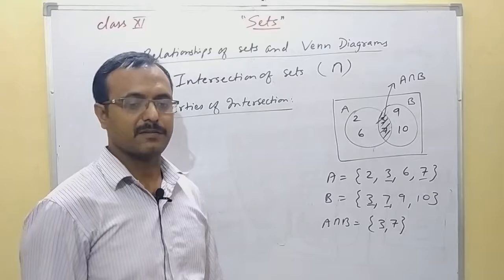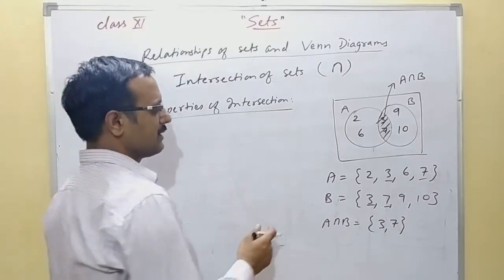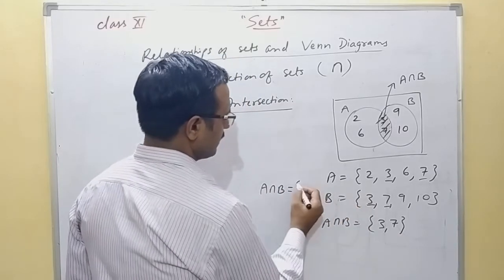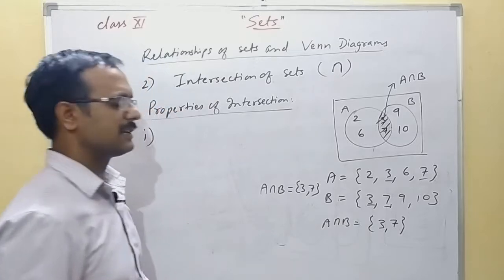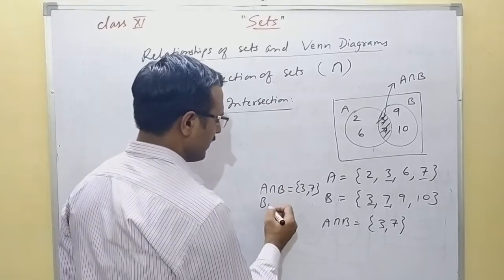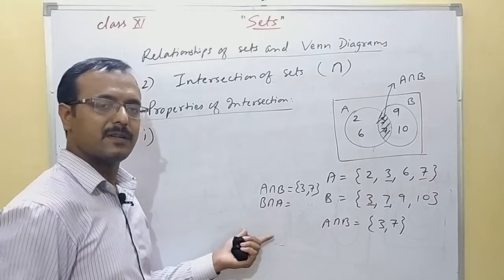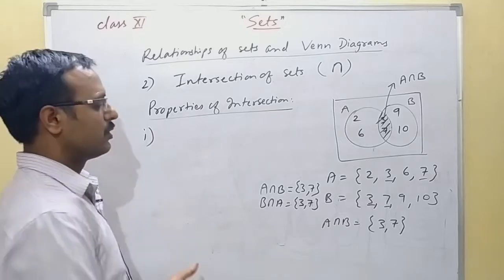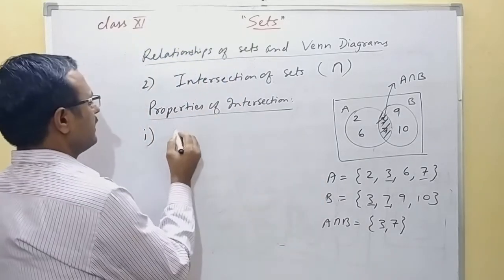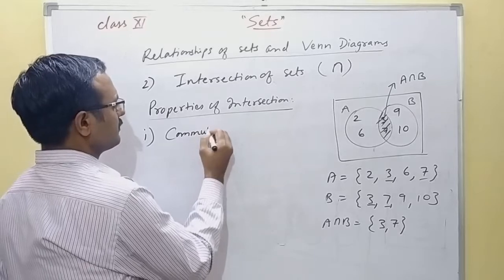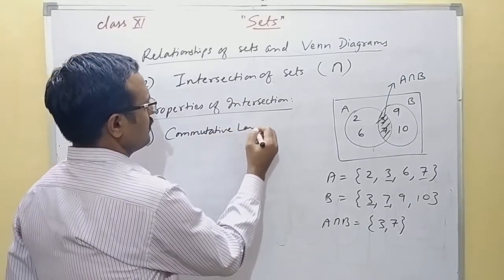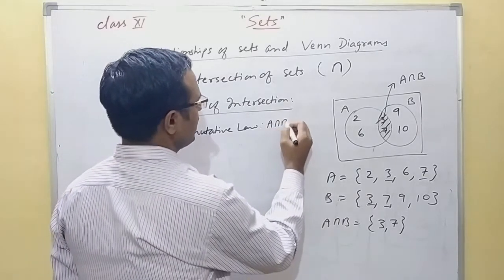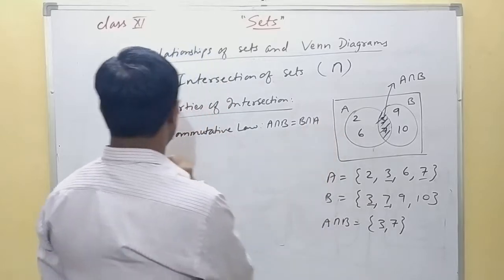First is the commutative property. Whether it is commutative or not, we can see that if you find A intersection B, you are getting two elements in the set, that is 3 and 7. If you take the reverse, B first and then A, the meaning is same. You have to take the intersection elements, that will be 3 and 7. So you can say that they are commutative in nature. Intersection also follows commutative law, and you can say that A intersection B equal to B intersection A.